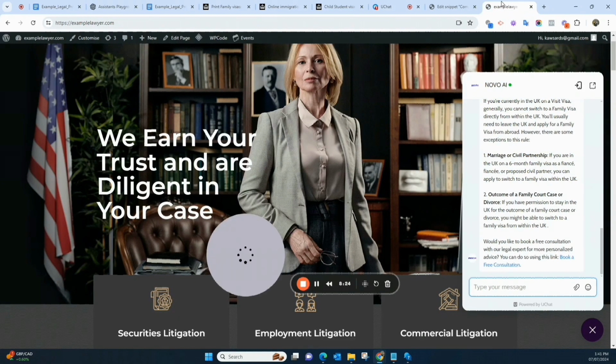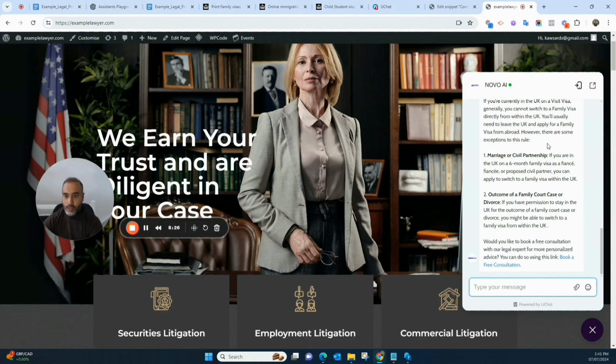This is how you can create your custom AI chat agent, which is trained on your data. You can have 100 pages or 1,000 pages. This really doesn't matter. We can train the data and deploy it on your website. In the next video, I'll show you how to deploy it on WhatsApp and other social media channels like Facebook, Google, Instagram, etc.